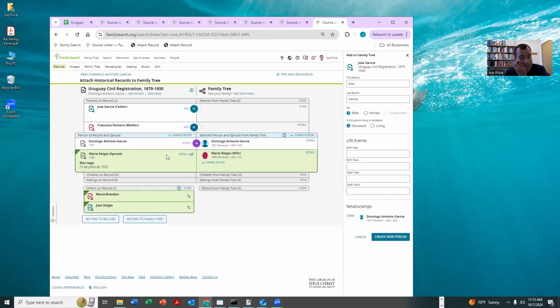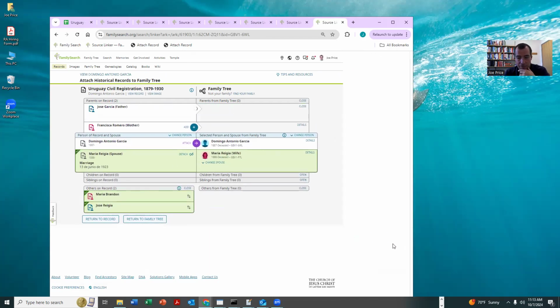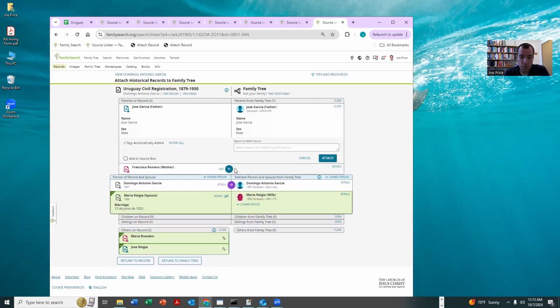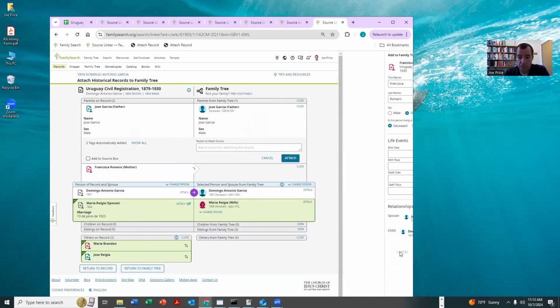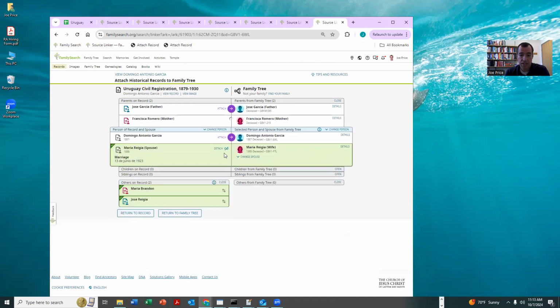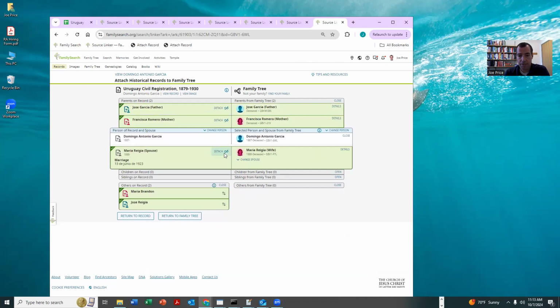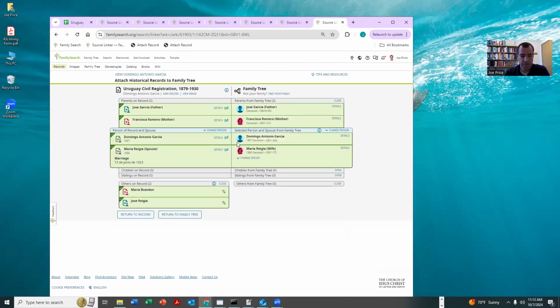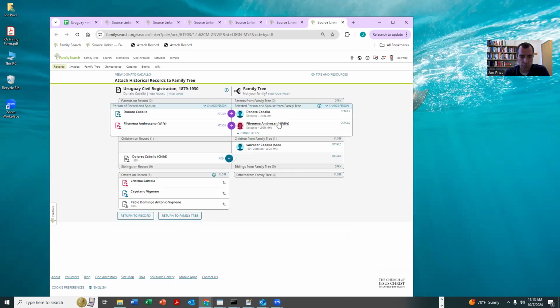Okay. Now what I am finding is a lot of the time, right at this step when I go to add the father, there's a possible match. And that's where these are becoming kind of super connector records. That didn't happen for this one, but at least we just added four new people to the family tree. Okay, so now we're all done. Notice everything here is green. Everyone's good. Okay, let's go to the next one.